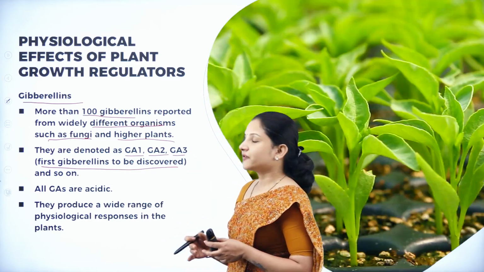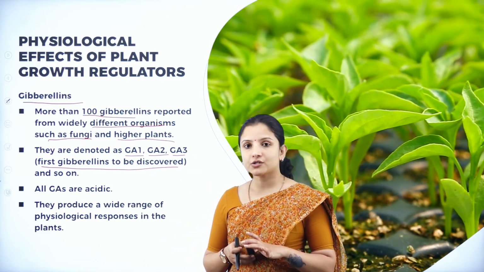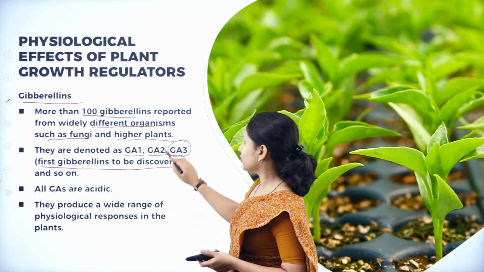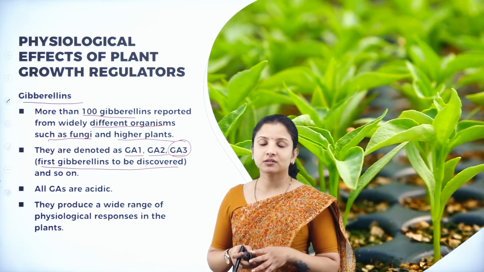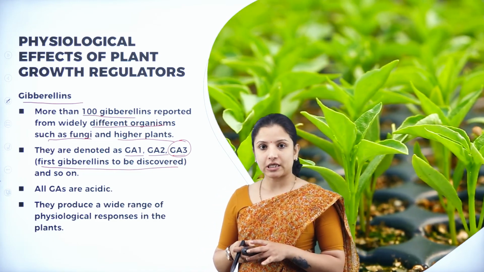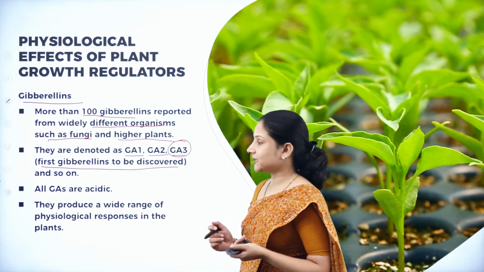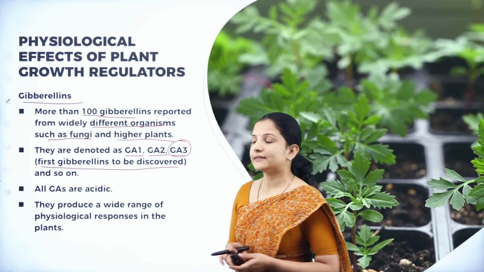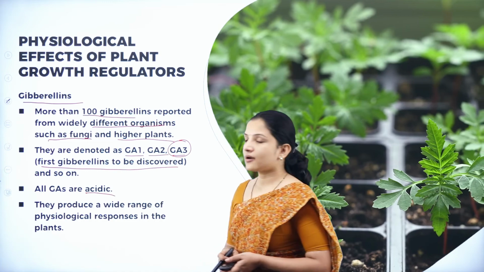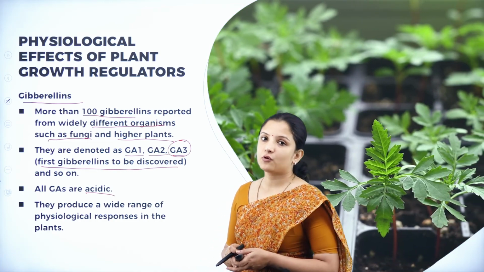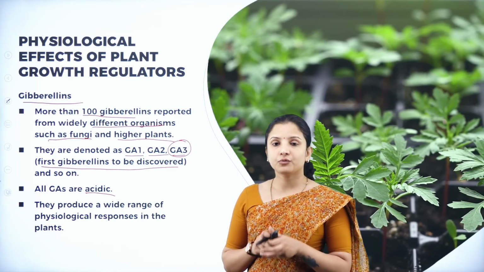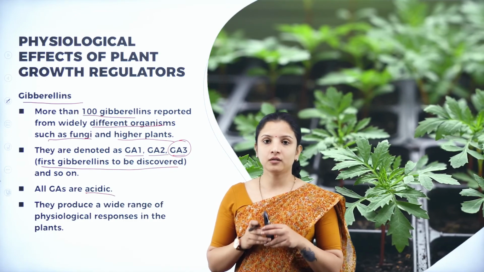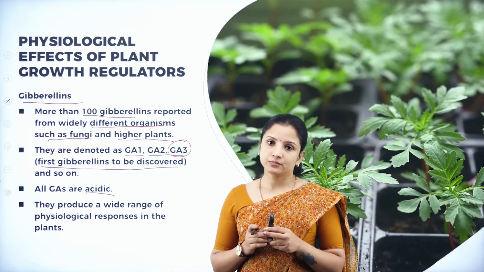So like this, there are different types and different names have been given: GA1, GA2, GA3, 4, 5, 6 likewise. But among these, GA3 was the first to be discovered. So GA3 was first discovered in the Gibberella fujikuroi fungus. So we have learnt about it in the previous session. And all these gibberellic acids or gibberellins are acidic in nature and they produce a wide range of physiological responses in the plants, because they also play a very important role in the growth of the plant, and they come under group 1 of the plant growth regulators.